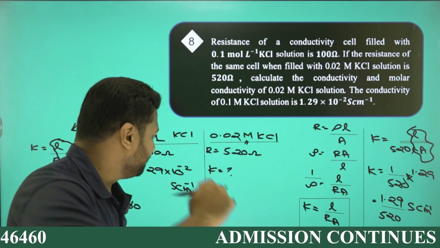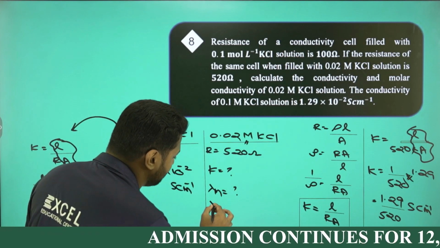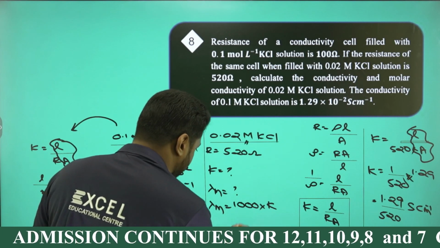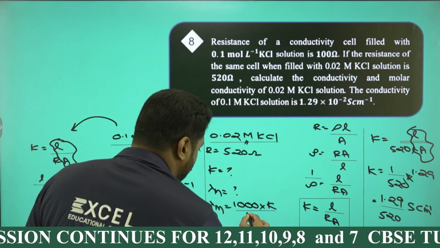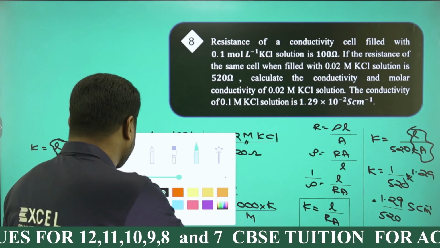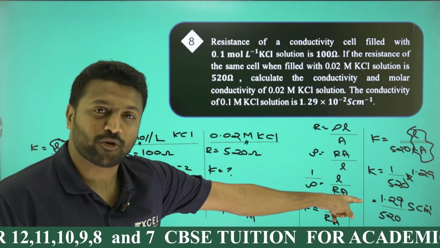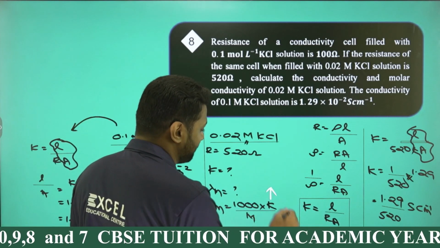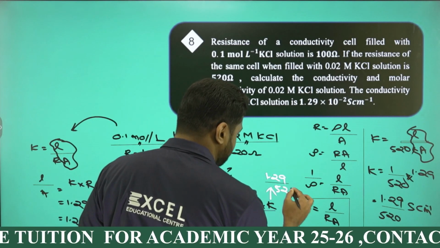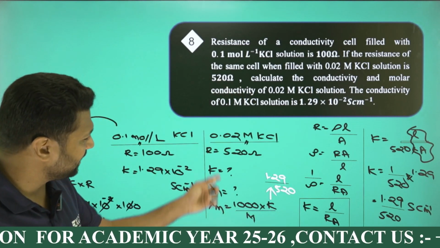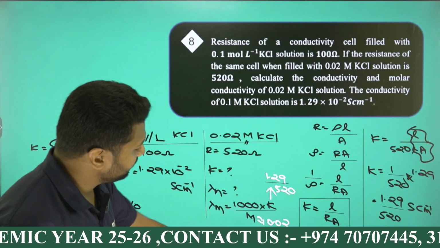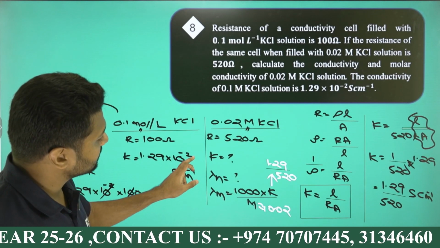From the value of K, we can find out lambda m, called molar conductivity, by using the formula 1000 into K divided by M, where K is called conductivity. Just copy from there, that's 1.29 by 520. M is molarity, which for the second case is given to be 0.02. On solving, the answer will be ready.